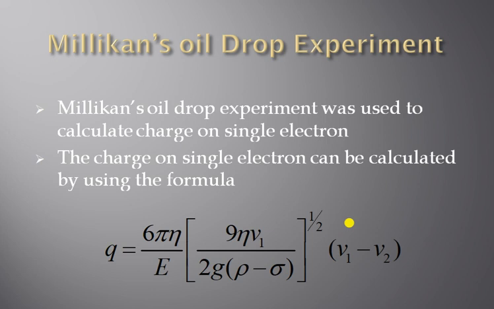This charge can be calculated by using the formula Q equal to 6 pi eta upon E into [9 eta V1 divided by 2g (rho minus sigma)] raised to 1 by 2 into (V1 minus V2), where eta is called the coefficient of viscosity, E is the applied electric field, V1 is the initial velocity, V2 is the terminal velocity, rho is the density of the oil, and sigma is the density of the air.